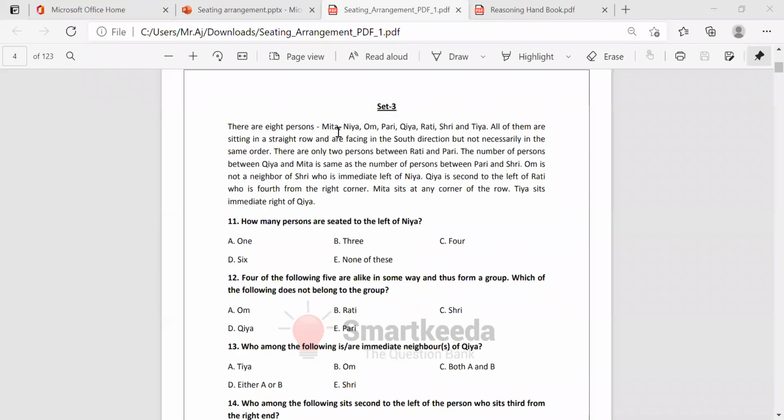Here, what's the difference between the previous question and this question? It is nothing but they are facing south, and in the previous one the people were facing north. Okay, now facing to the south.